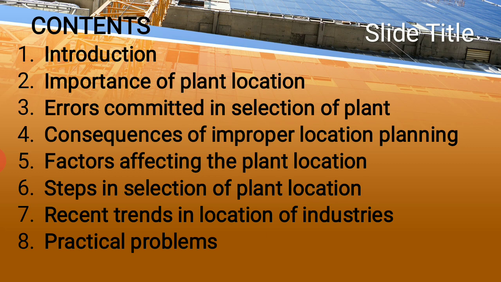Or if he wishes to take up something domestically, that means he wants to set up in his own country, then he needs to take up that particular stage. He decides his domestic area, that means in his own country, and comes up with a particular region.